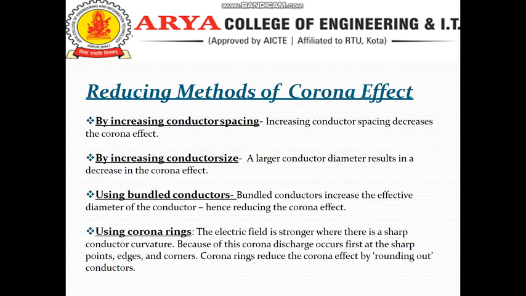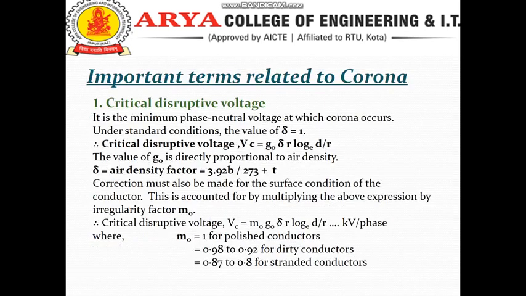Using a Corona ring. The electric field intensity is stronger where there is a sharp conductor curvature. Because of this, Corona discharge occurs first at sharp points, edges and corners. A Corona ring reduces the Corona effect by rounding out the conductor.